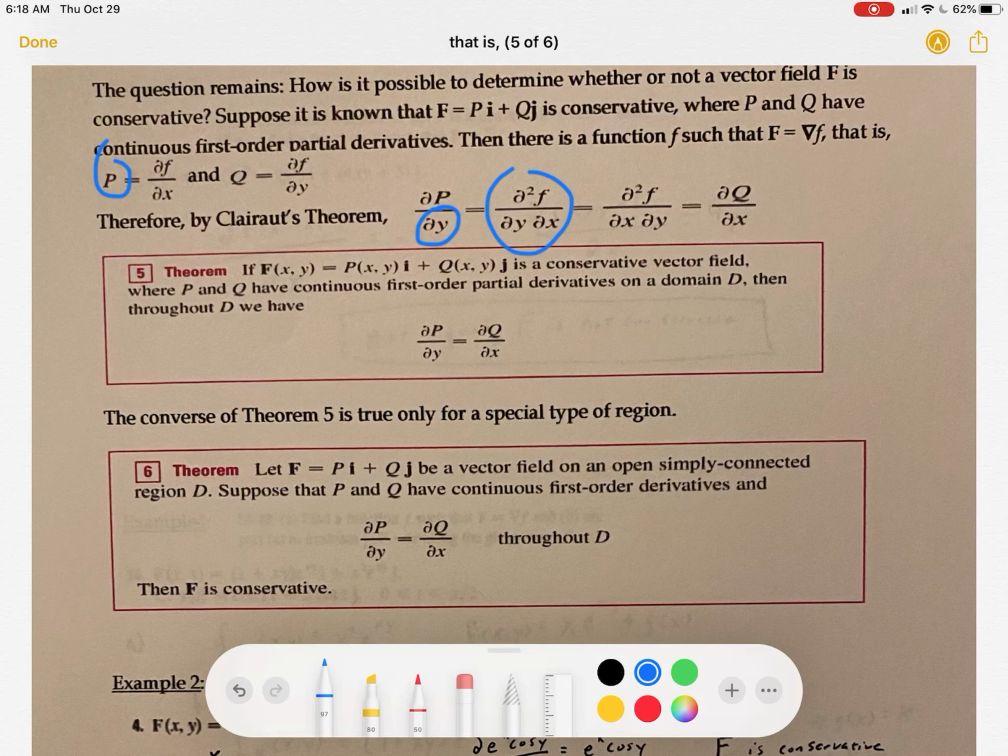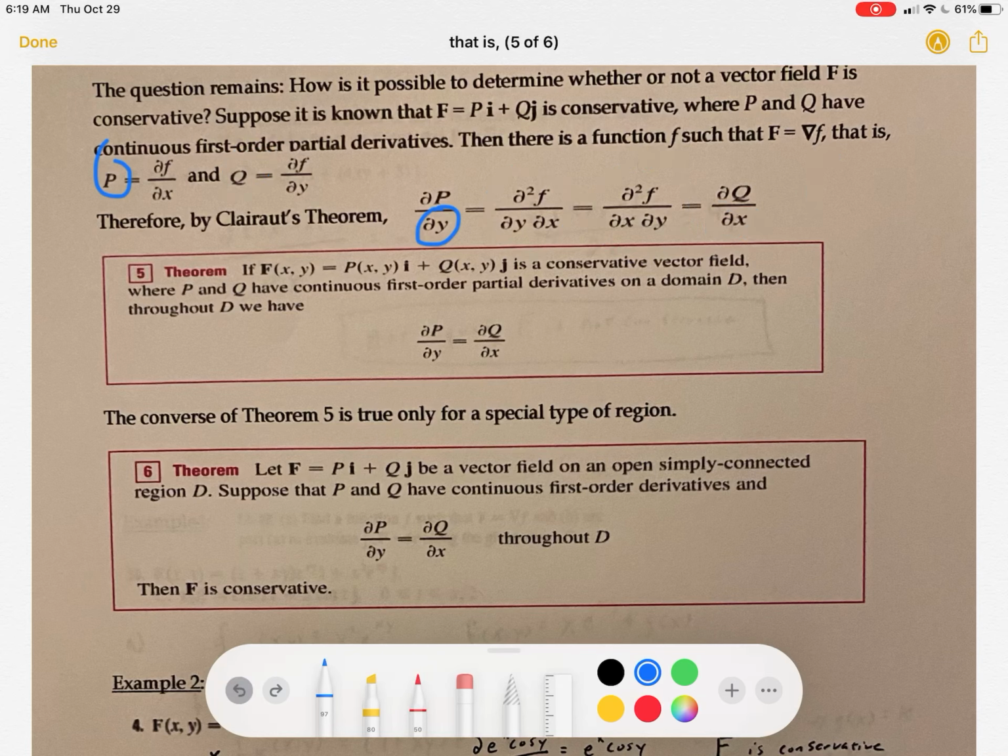And then if I take the partial of Q with respect to X, then I'm taking the second derivative again, but first with Y and then with X. Again, by Clairaut's theorem, we know that those two second-order partial derivatives are going to be equal to each other. This is basically saying F sub XY is equal to F sub YX. Hopefully you understand. If not, come see me.